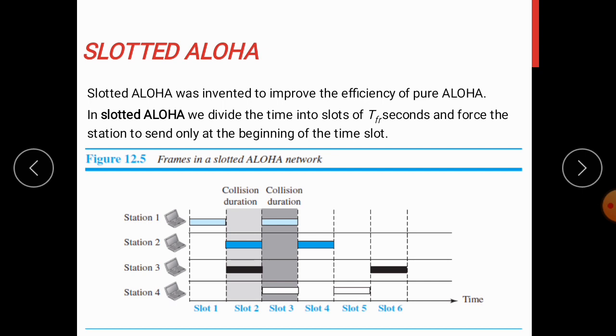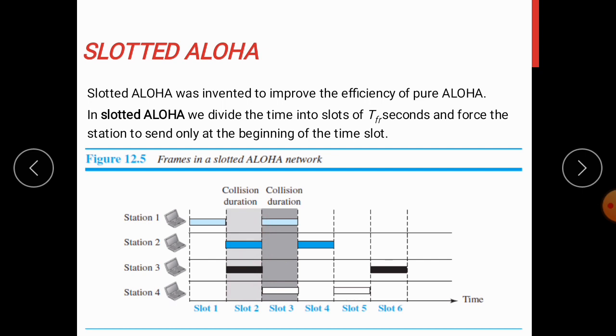So any station can transmit only at the beginning of a slot. If you consider station 1, it has started at this point, so it can transmit. But in the next time slot, time slot 2, there is again a problem. More than one station will be trying to send frames at the beginning of the second time slot. So again there is a possibility of collision. Frames from stations 2 and 3 will collide with each other.